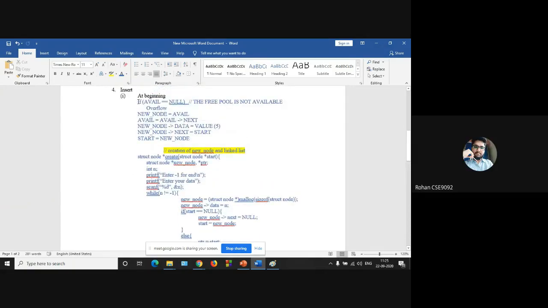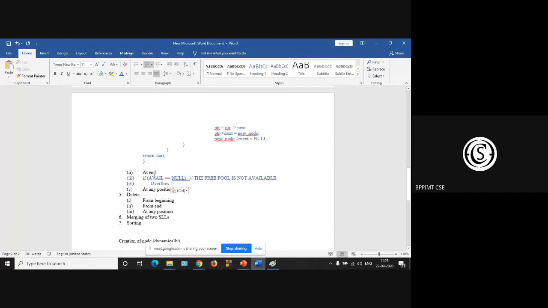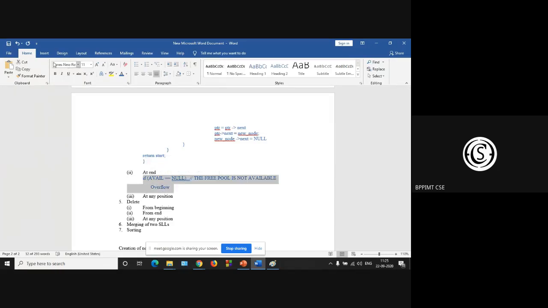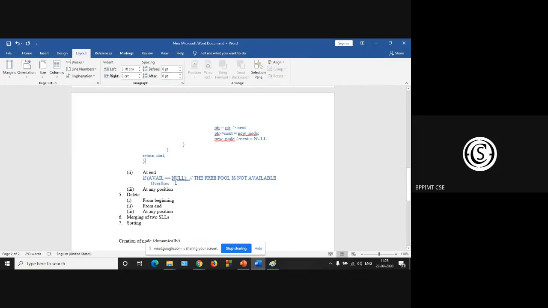First we check the pool of empty nodes. If avail is null, then the pool is not available, that is overflow. So copy just this code. If avail is null, then overflow.